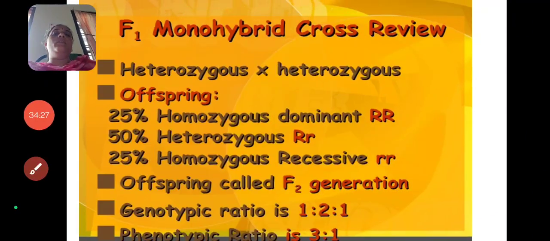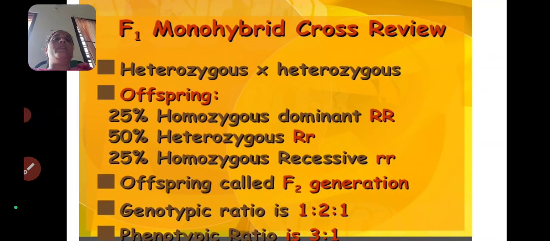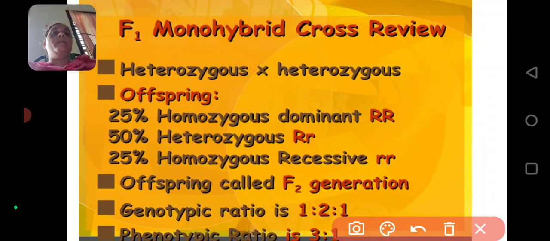Okay? Phenotypic ratio. So the cross review for the F1 monohybrid cross is the cross between heterozygous and heterozygous. Offsprings can be produced like this: 25% homozygous dominant genes, 50% heterozygous genes, remaining 25% homozygous recessive genes. So 25% homozygous dominant means capital R, 50% heterozygous means capital R small r.